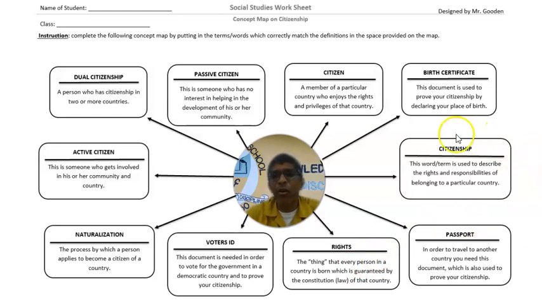And you'd have remembered in our previous video, we looked at this word, citizenship. That's the term that we use to describe the rights and the responsibilities that you get for belonging to our country. So have we looked at all of them? Yes, we have looked at all of them. So go over each of them, familiarize yourself with them, make sure you prepare for your exam, and I wish you well.